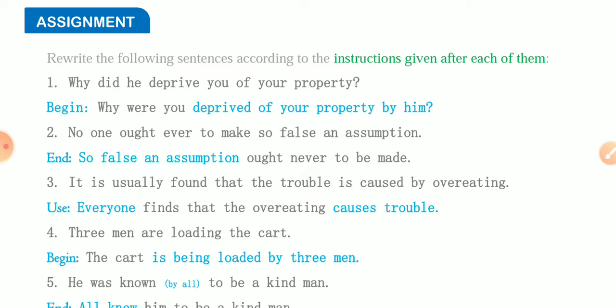So if you have watched my first video lecture of active and passive voice, then you should know the first sentence is in active and the second one is in passive. If we find did or main verb second form, we are to use was or were as helping verb. So we are given here were. Why were you? Then the third form of the verb, deprived of your property, he will become by him. That is simple use of tense.